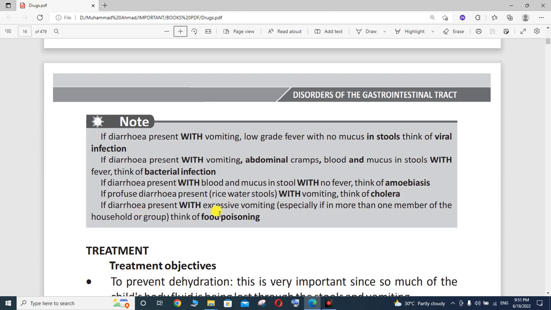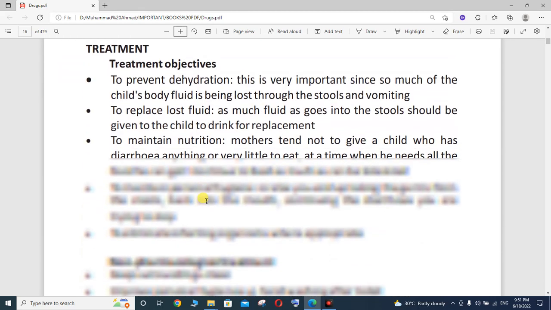If diarrhea is present with excessive vomiting, especially if more than one member of the household is affected, think of food poisoning. So these are the different cases. You will have to report the case according to the condition of the patient.